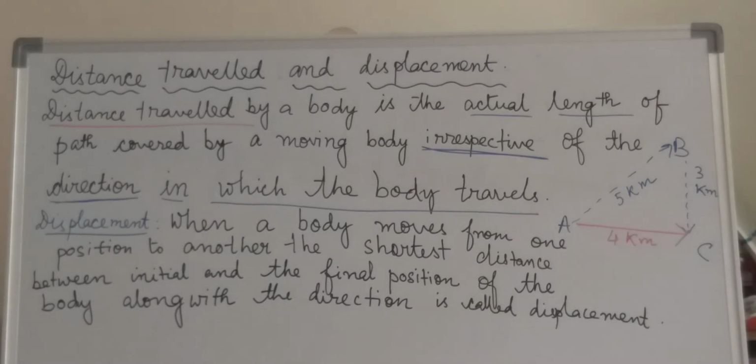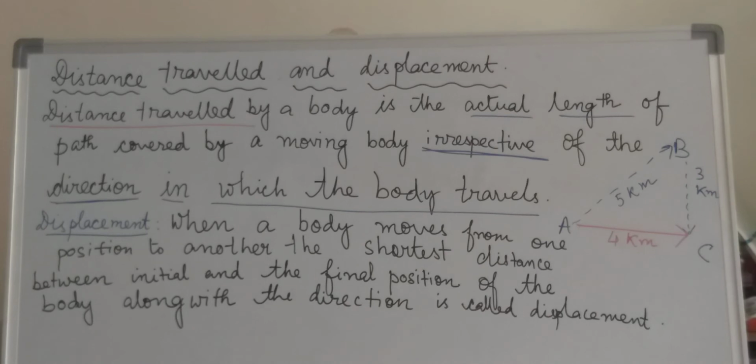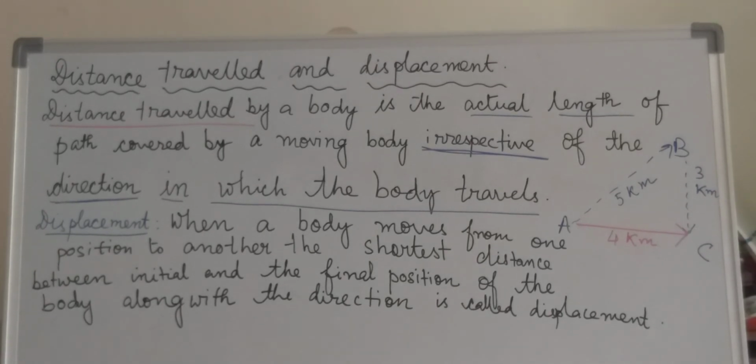So distance is basically a scalar quantity, while displacement is a vector quantity. As we know, scalar means those quantities which only consider the magnitude but no direction, and vector means magnitude as well as direction both should be considered. I hope from this example the difference between distance and displacement is clear, and the definition is also quite relevant with the example. Many more examples are to be discussed, which we will discuss in the next class.